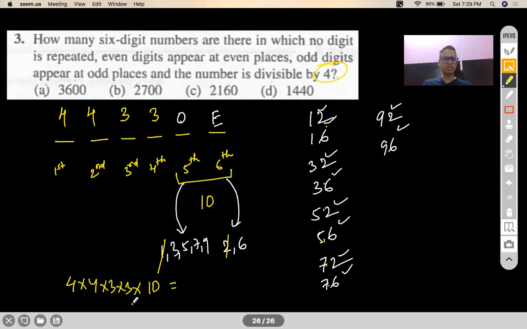So let's check how much it comes out. 16 into 9 into 10. 16 into 9 is 144. 144 into 10, which is 1440. That's there in your option number D. So D is the correct option.